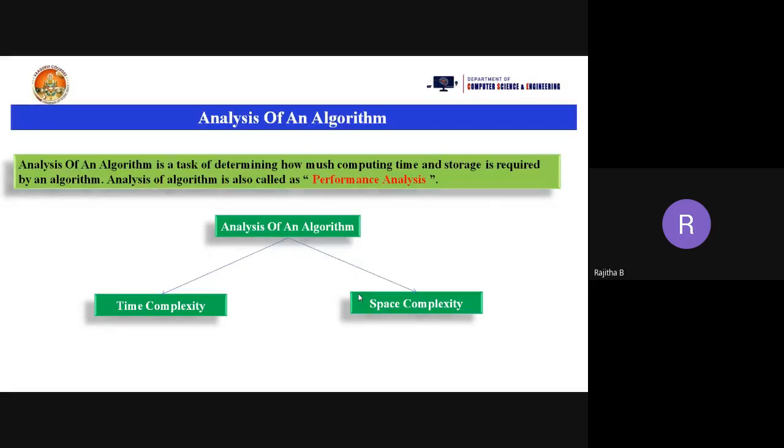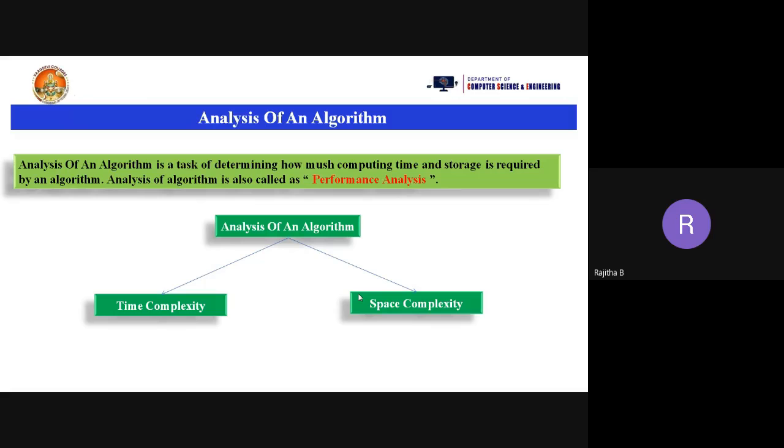If you take the train, it allocates more space. If you take the bus, it allocates some space. Based on the space, we take the best solution. So these are the two ways to analyze an algorithm. Why do we analyze an algorithm? To find the best one based on time and space complexity. That is the analysis of an algorithm.